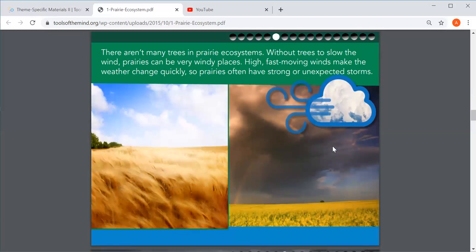There aren't many trees in a prairie ecosystem. Without trees to slow the wind, prairies can be very windy. And high, fast-moving winds make the weather change quickly. So prairies often have strong or unexpected storms.